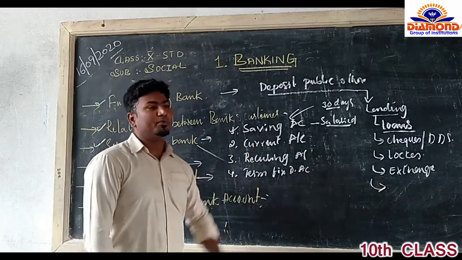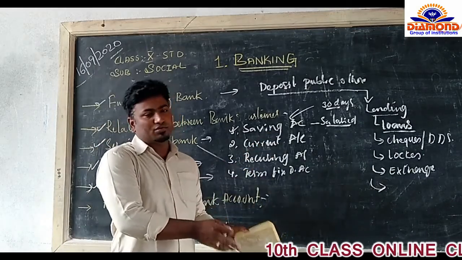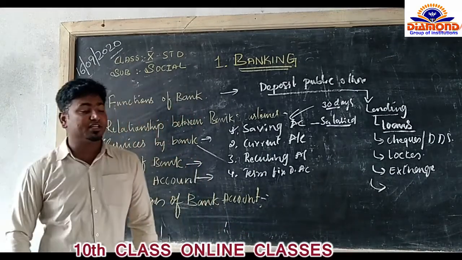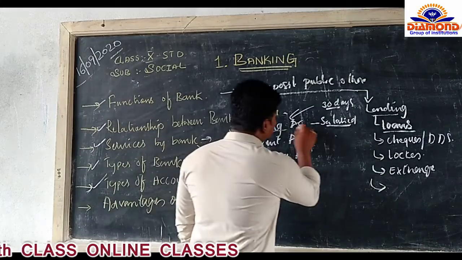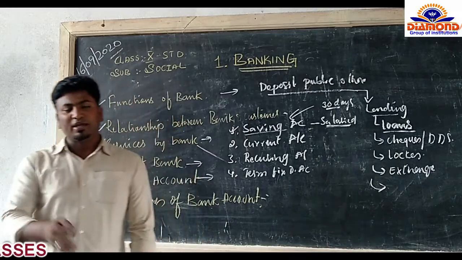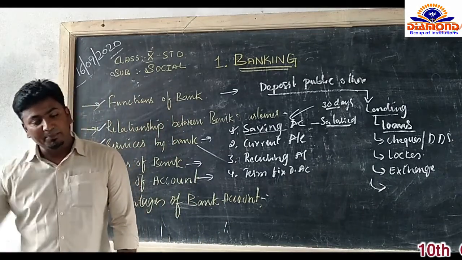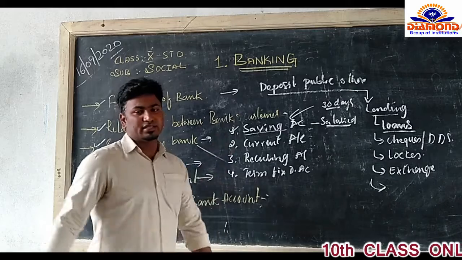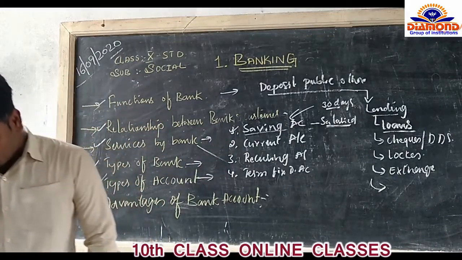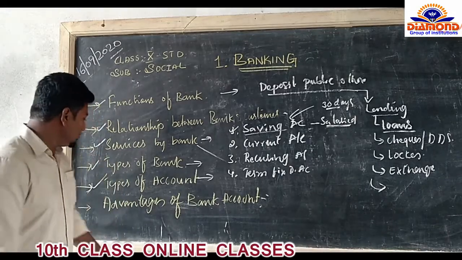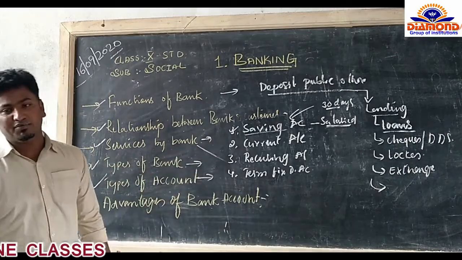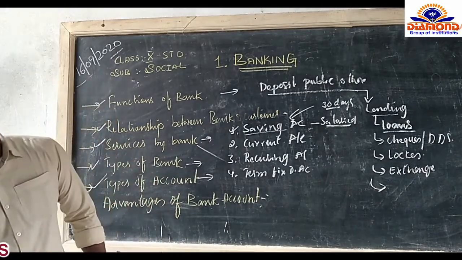So from children's accounts to student accounts, to pension accounts, till the end of pension life, people can utilize the saving account. Here there is no limit of age. So people from student life up to pension can all use the saving account. Okay, this is one of the important accounts running to serve the people. The saving account, you will come to know about the advantages of opening a bank account. In that, we'll get to know why we need to have a saving account. The other one is called the current account.